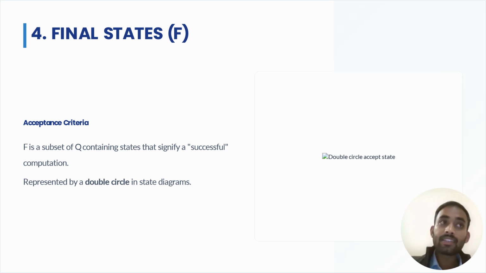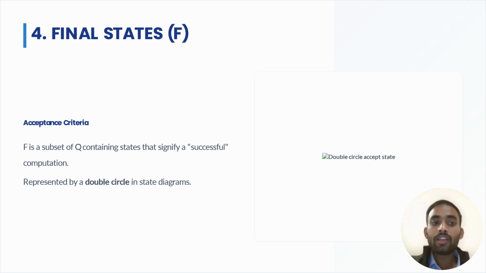No, it is the acceptance of that input only, this is known as final state. So we have the same thing, I write F is a subset of Q containing states that signify the successful computation. That means F is a subset of Q, where Q is all the criteria required to build the machine, and F is a subset of it. That means the inputs fed to Q are a subset of Q.